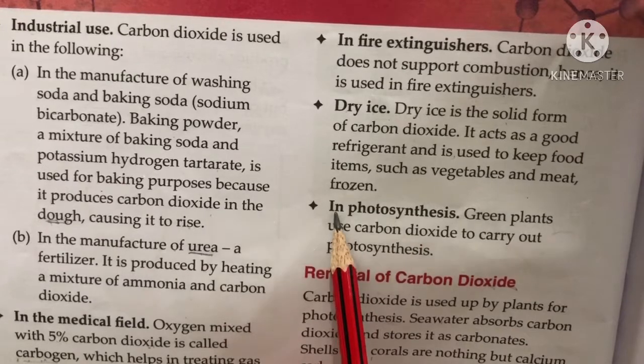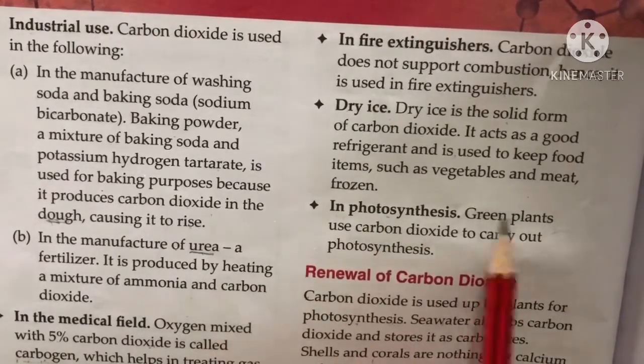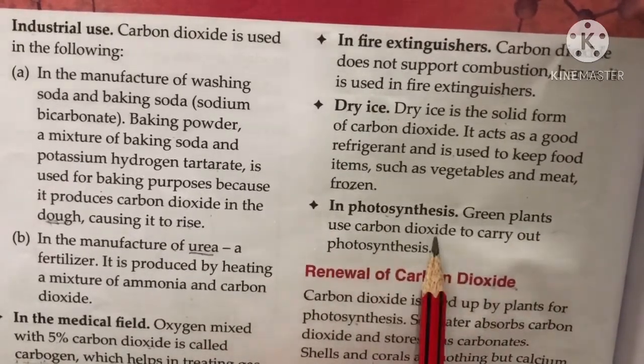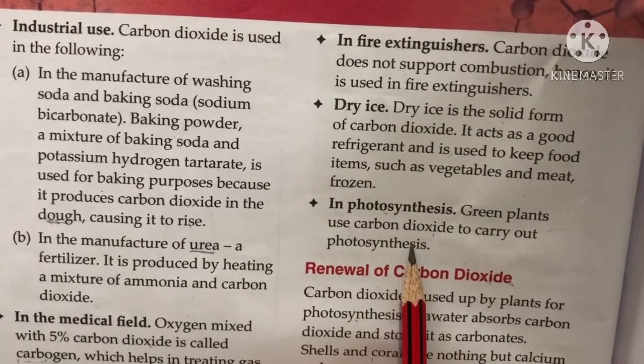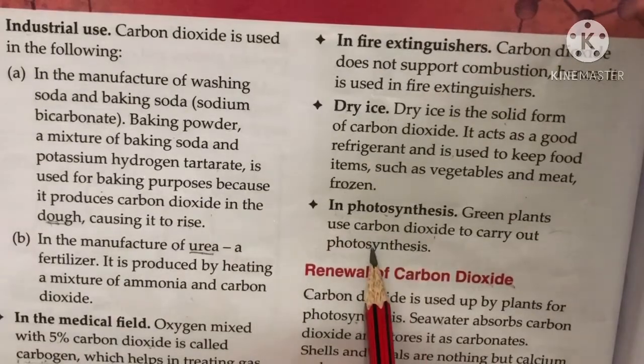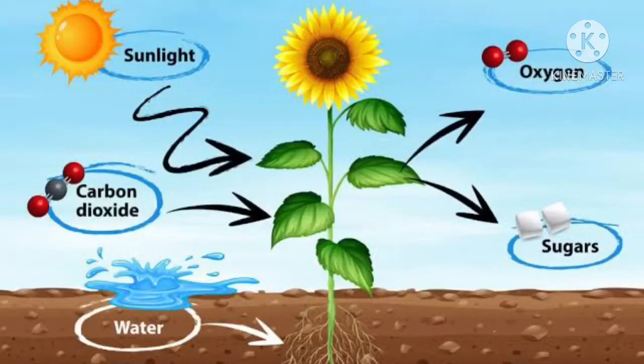Next one is photosynthesis. Green plants use carbon dioxide to carry out photosynthesis, because you know that photosynthesis is a process in which green plants make their own food. They use carbon dioxide and water in the presence of sunlight, and they form their food and release glucose and oxygen.